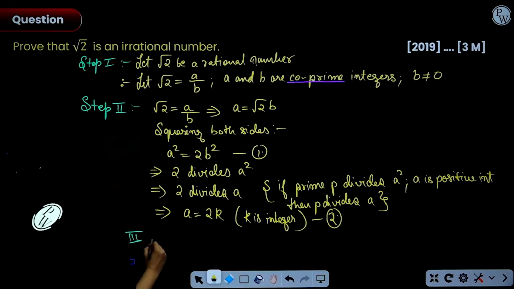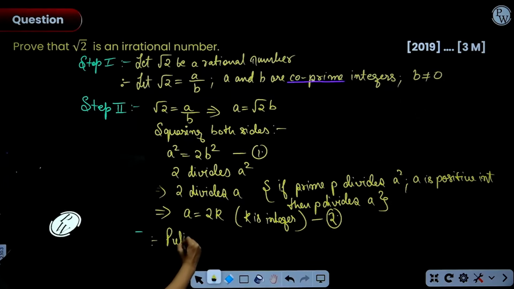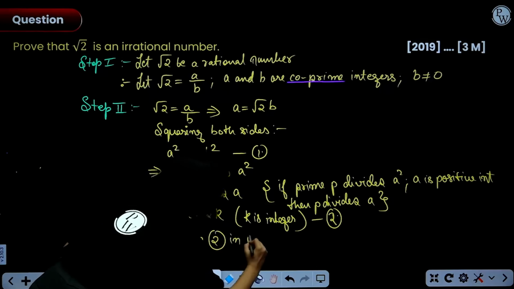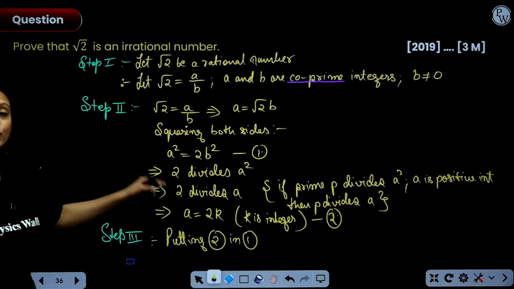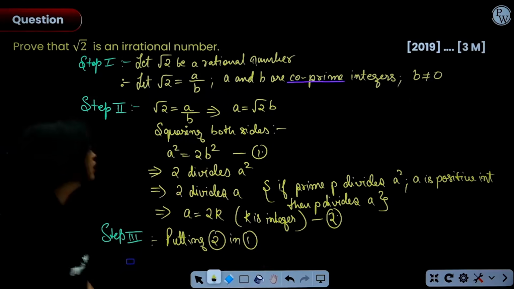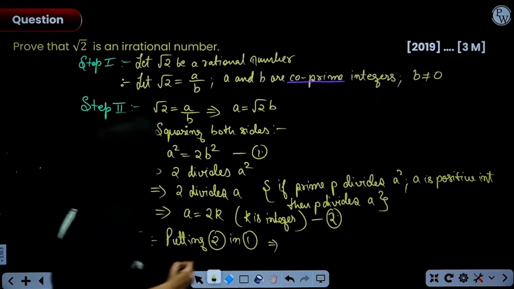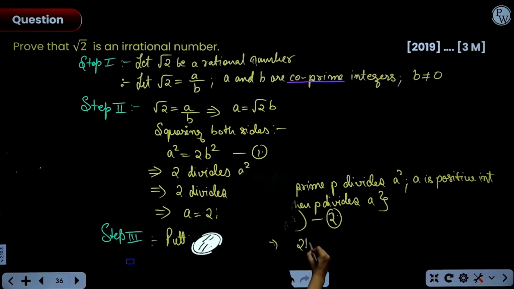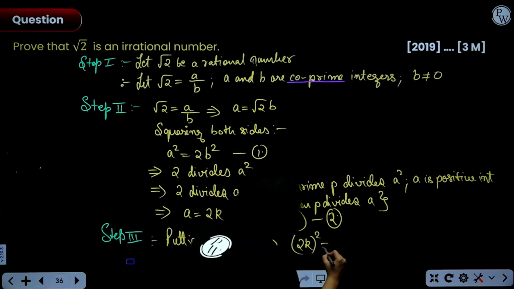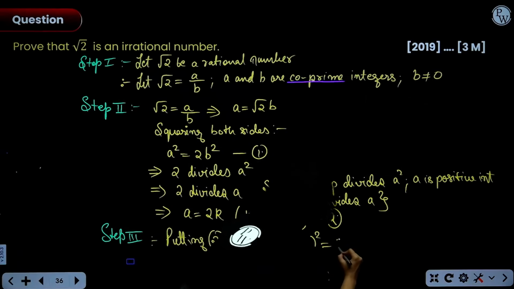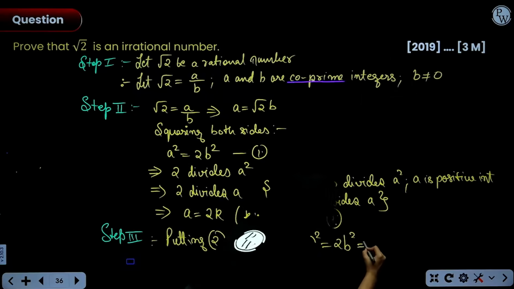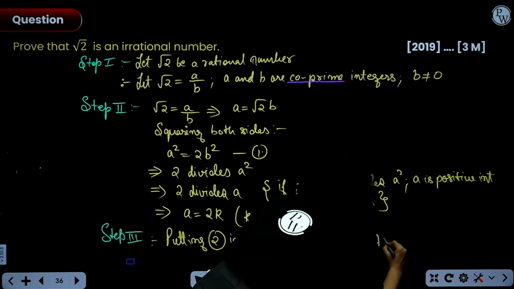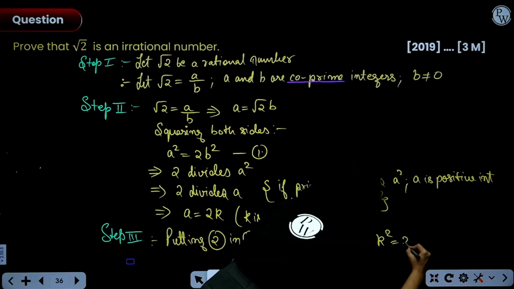Now, step 3 starts by putting 2 in 1. Now, what do we get if I put 2 in 1? Basically, in place of a, I'm going to write 2k. So, here we have a square. That means 2k square is equal to 2b square. From here, if you simplify this, what do you get? You will get k square is equal to 2b square.